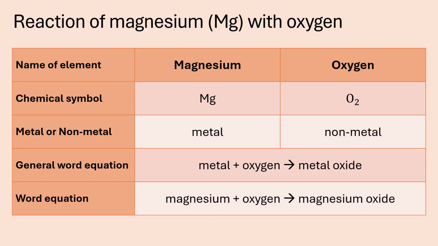Now, the first reaction that we are going to look at is the reaction of magnesium with oxygen. Let us quickly look at the two reactants that we are using, magnesium and oxygen. The symbols are Mg and O2. Magnesium is a metal, while oxygen is a non-metal. You must know that when a metal reacts with oxygen, it forms metal oxide, and that is a general word equation. Metal plus oxygen, arrow to indicate that there's a chemical change, forms metal oxide. Specifically, magnesium plus oxygen will change into magnesium oxide.